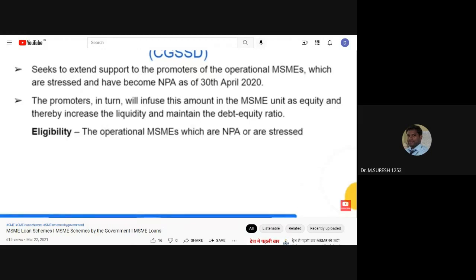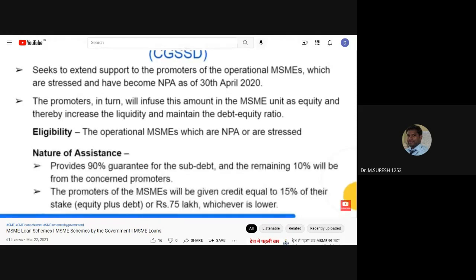The operational MSMEs which are NPA or stressed will be eligible. The scheme provides 90% guarantee for the sub-debt and the remaining 10% will be from the concerned promoters. The promoters of the MSMEs will be given credit equal to 15% of their stake, that is equity plus debt, or 75 lakh, whichever is lower.